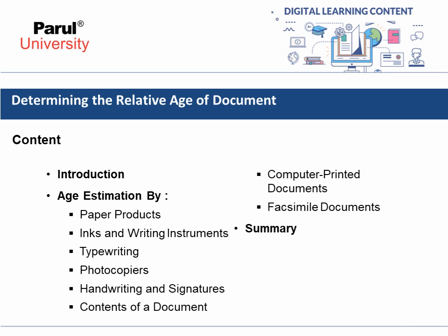Now let's have a discussion on the content of this chapter. First, you will be introduced to the introduction of this topic.